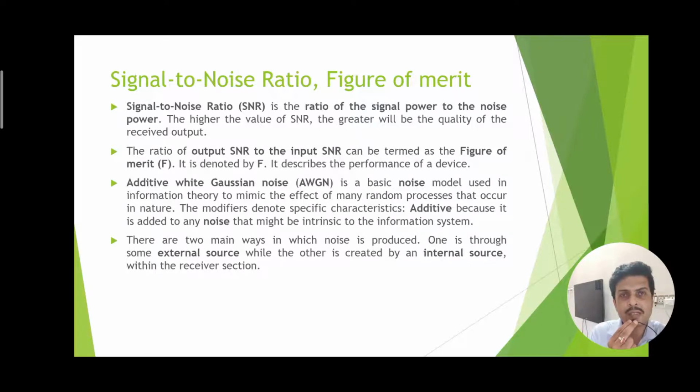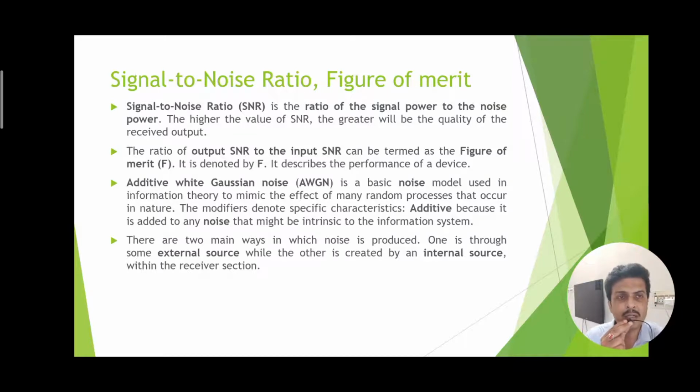Additive white Gaussian noise is added in the channel when the signal is traversing through the channel. Therefore, the signal does not have any control to avoid such an addition of noise. So such noise is additive in nature, but why is it white? Because we are considering all frequency components. The amount of contamination for several frequencies may not be the same, but as all frequencies are involved, that is why we consider the noise to be white in nature.